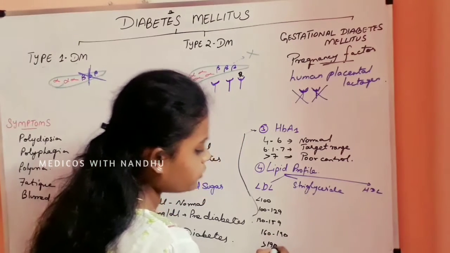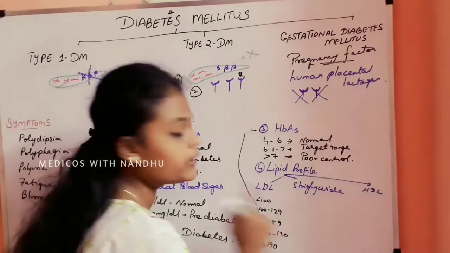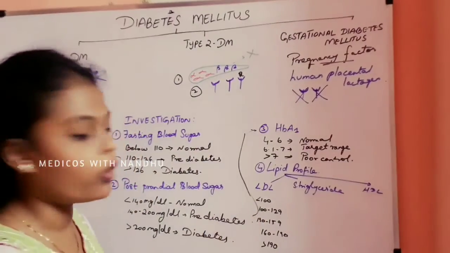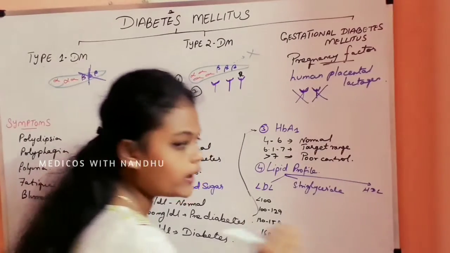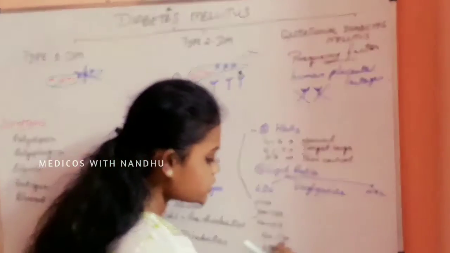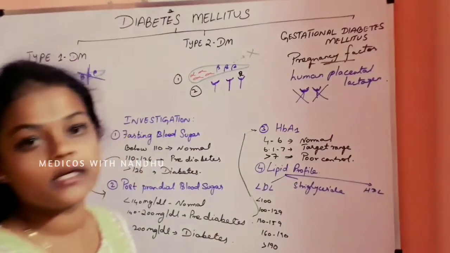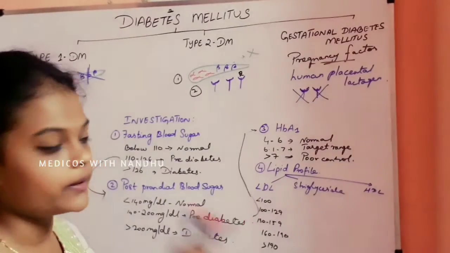This is what we should remember. Lesser than 100 is optimal, 100 to 129 is near optimal, 130 to 159 is borderline high, 160 to 190 is high, and more than 190 is very high. These are the values of low density lipid.